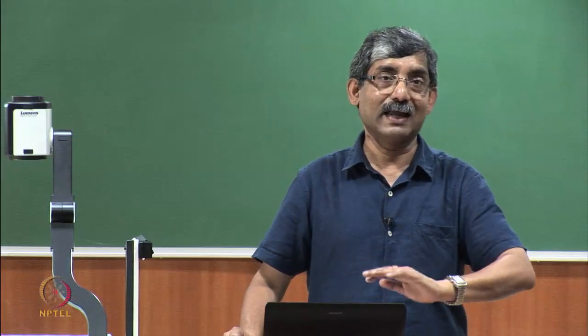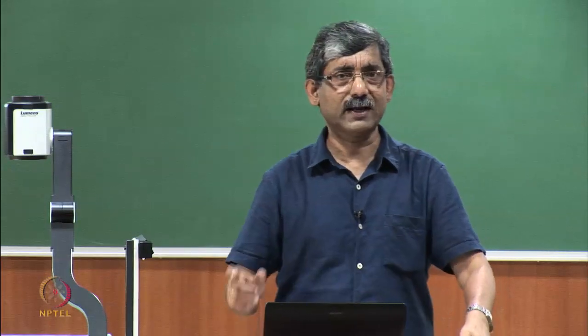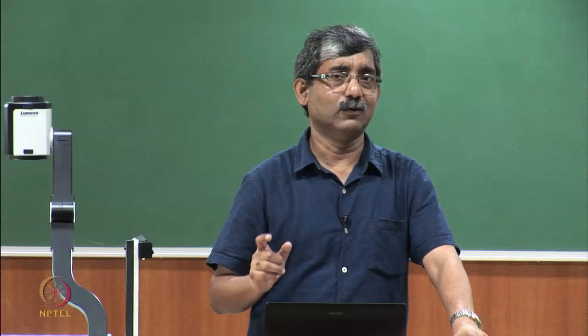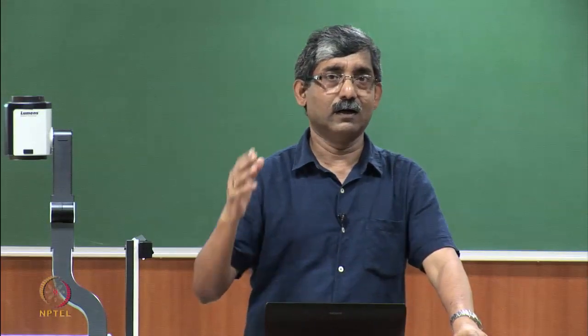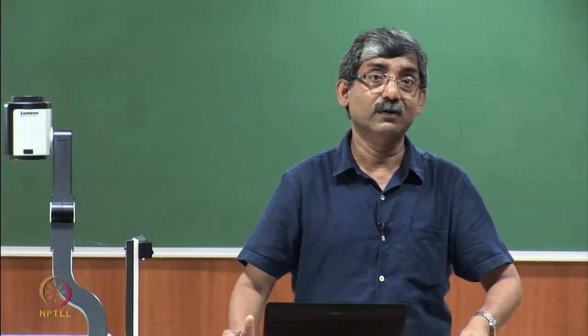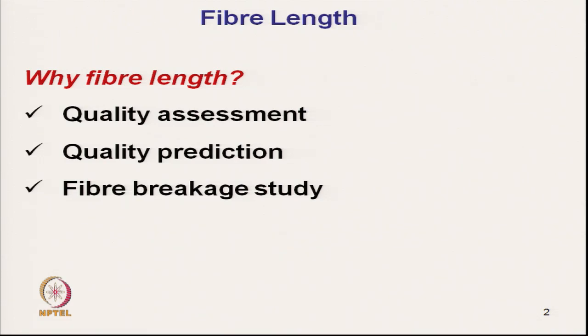It will enhance the luster of fabric. So, directly from the length value we can predict the ultimate quality or characteristics of the final product.